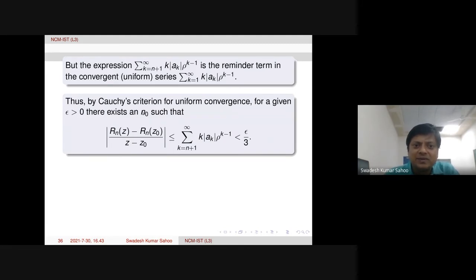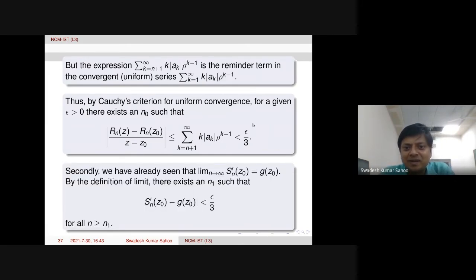This is coming actually from Cauchy's criterion for uniform convergence. This is the Cauchy's criterion. The remainder term will be tending to 0. Secondly, therefore the remainder term in absolute value we got less than epsilon by 3.